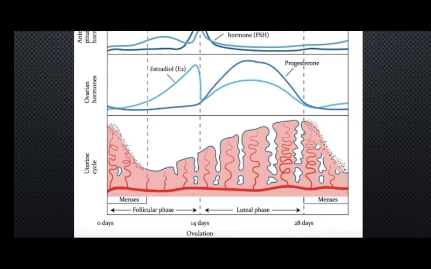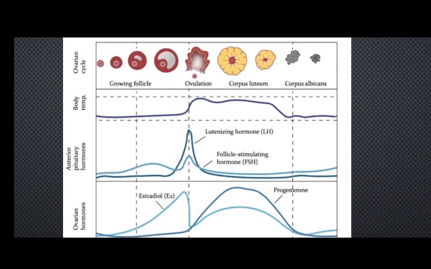The one responsible for maintaining that high density, increased size and mass of the endometrium, and increased blood supply into the endometrium, everything is due to the progesterone hormone. And that progesterone hormone is released by the corpus luteum.